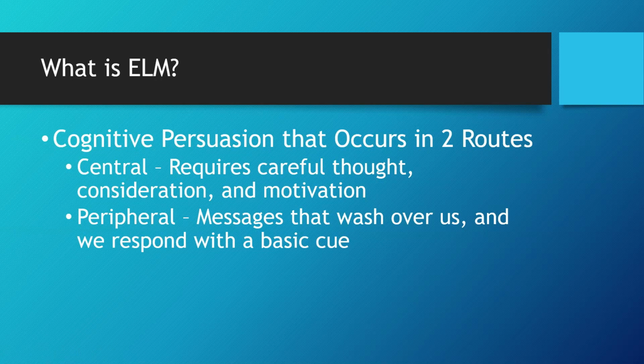So the real difference here is the level of thought and careful planning that goes into how we respond to a given message. With the central route, we're going to have a pretty high level of motivation to want to process something centrally.